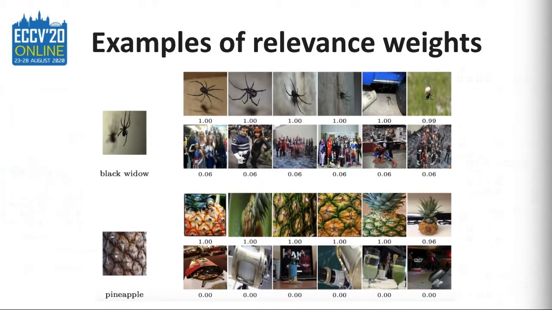Here are some examples of the generated relevance scores. The first example is the Black Widow class. Below each image, we show the predicted weight. The top row contains images with large weights depicting different viewpoints of the Black Widow spider, whereas the bottom row contains the images corresponding to Black Widow, the superhero, that receive relevance scores close to 0. This is a typical problem due to polysemy of the class name.